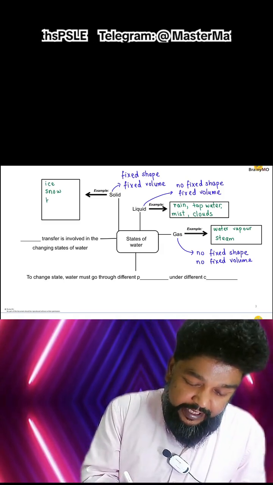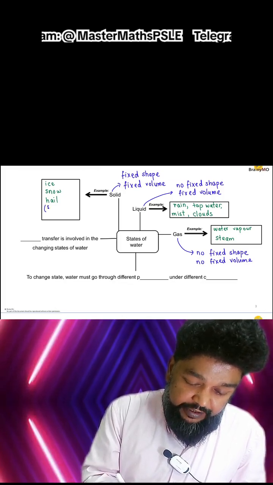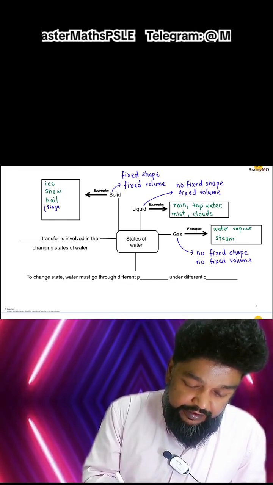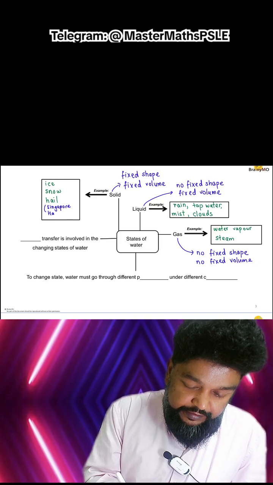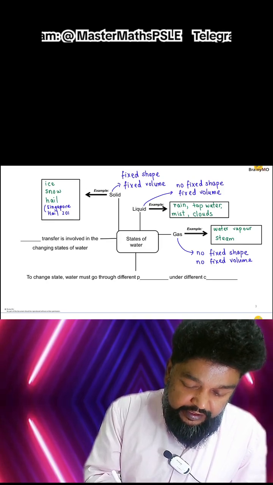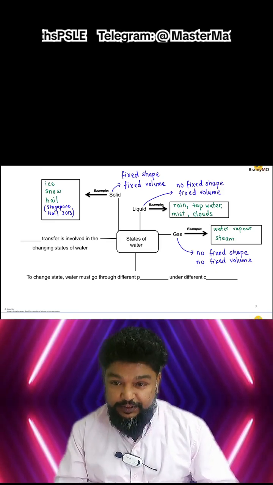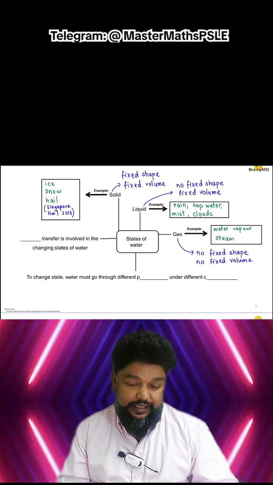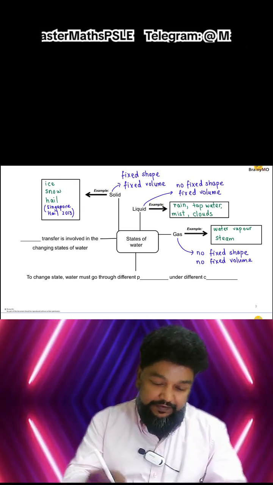Now you can go and look this up when you're free. You can look up Singapore hail 2013, and you'll see that in Singapore, of all places, it started to have hail. It's only one time, never happened after that.